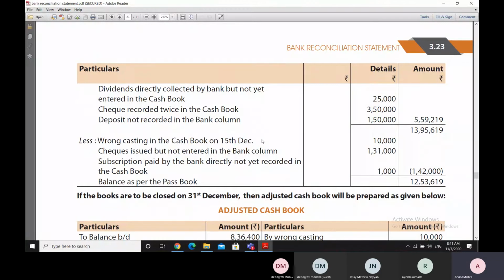It should have been more actually, but payment is shown as lesser in the cash book. It will increase the figure of the cash book balance, because if the payment side is shown lesser, that will increase the bank balance of the cash book, and thereby the cash book balance will become more than the bank statement balance. And therefore, while moving from the cash book to the bank statement, we'll have to reduce this figure of 10,000 rupees, because due to this figure, the cash book balance had become more than the bank statement balance.